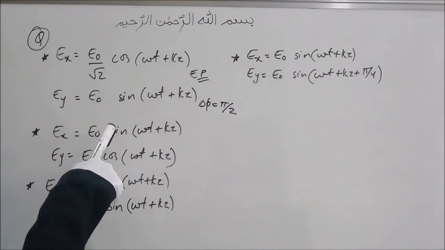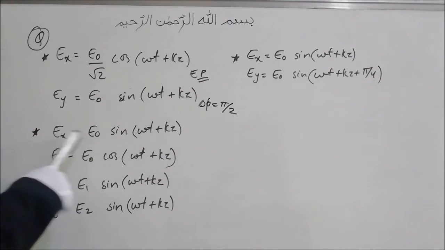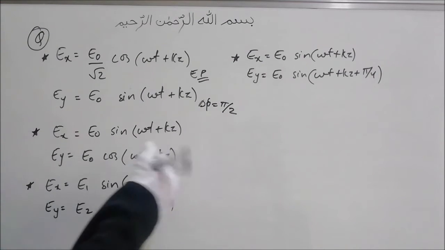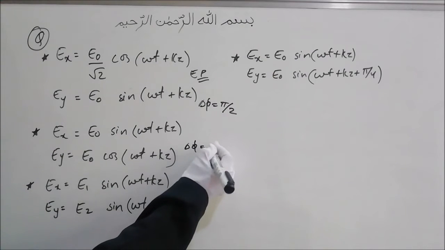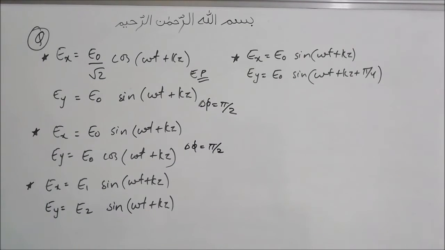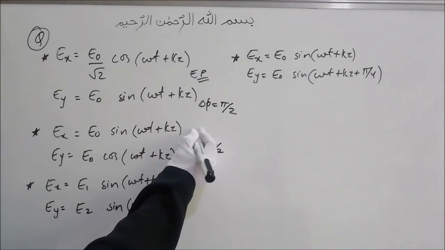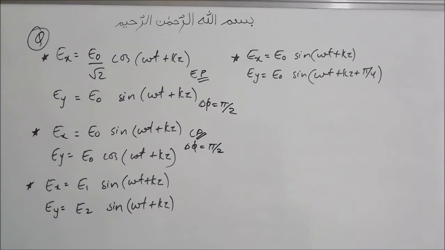Okay, in the second case, this is again sine, this is cos, so again the phase difference will be pi by 2. Now again, if the amplitudes are the same, then it will be circularly polarized. If the amplitudes are different, then it will be elliptically polarized. Here the amplitudes are the same, so this wave is circularly polarized.